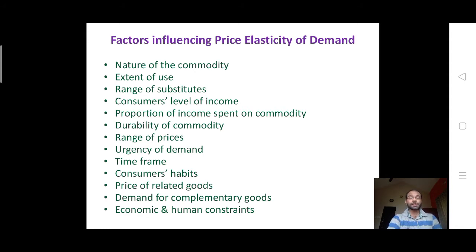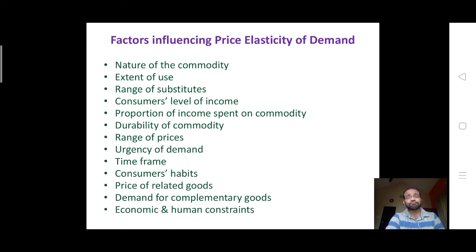Range of substitutes. For certain products, there would be a range of substitute products. If you have coffee, then you have tea as a substitute. So the demand for the product changes according to the price of the commodity too. If the price of one substitute changes, the demand for the other might increase.